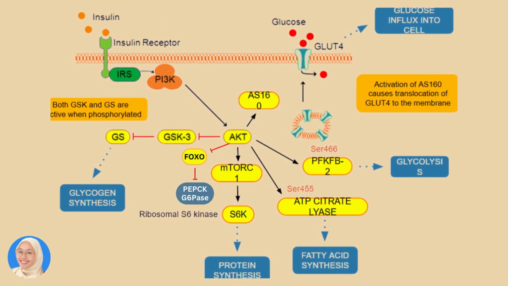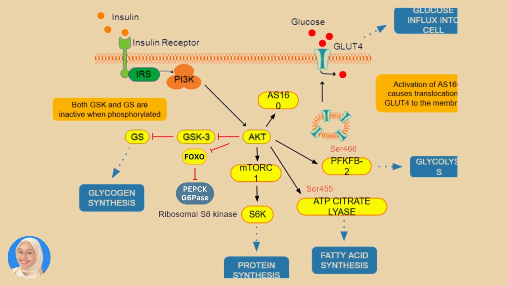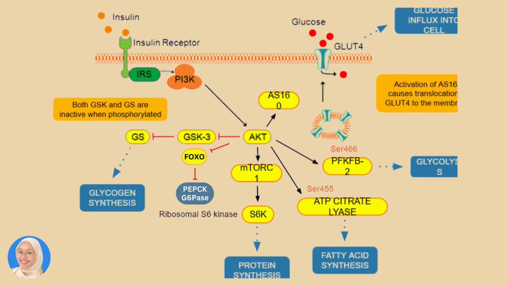AKT mediates most of insulin's metabolic effects, including regulating glucose transport by activating AS160 that causes translocation of GLUT4 to the membrane, glycogenesis, glycolysis, lipid and protein synthesis. AKT also regulates gluconeogenesis by phosphorylating FOXO, thus inhibiting the transcription of gluconeogenic enzymes PEPCK and G6Pase.